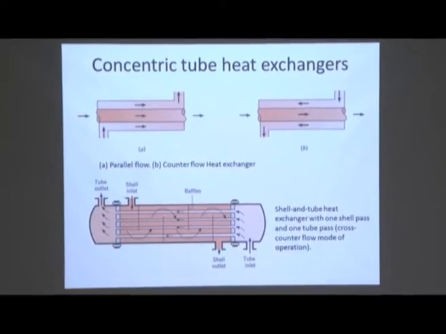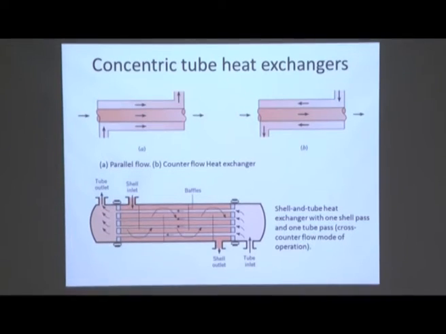So one fluid flows through the inner tube, another fluid flows through the outer tube. Usually the hot fluid is allowed to flow through the inner and the cold one through the outer, but not necessarily. In a steam power plant it is the other way, and ultimately the entire thing is insulated.